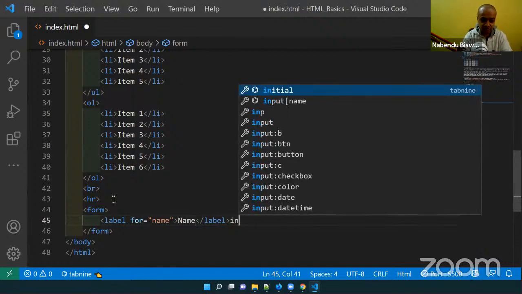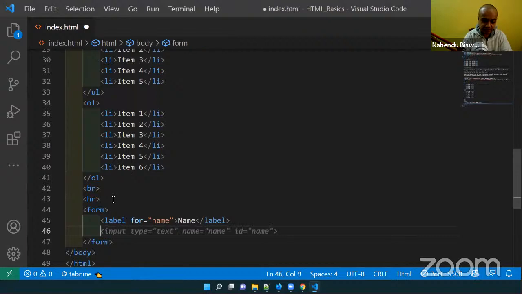The input tag is the main tag. So input type text, and name is name, and id is name. So these are all the things which are required, and id is required because whenever we take a for in the label, this id is taken, they are related. So name is name because we have to give a unique name. But the input type text, that is very important.